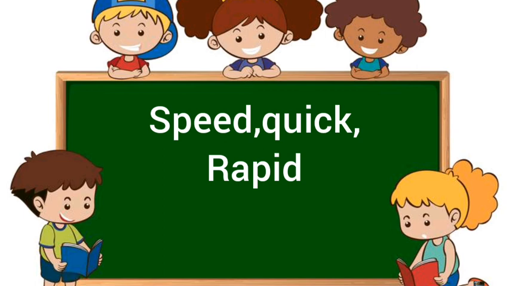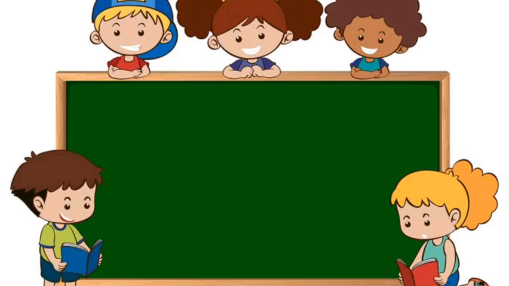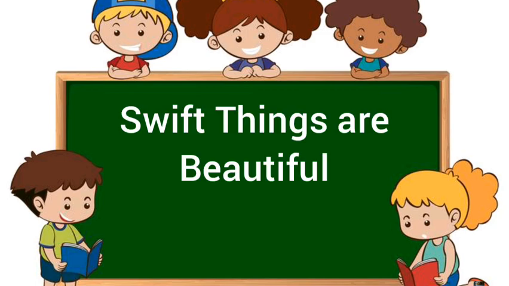Things are beautiful. And the title of this poem is taken from the first line of the poem. For some poetries we can see a different topic or title, but here the poet has used the first line of the poem as her poetry's title. All right. Swift things are beautiful. She is explaining the things which are done quickly and are beautiful.